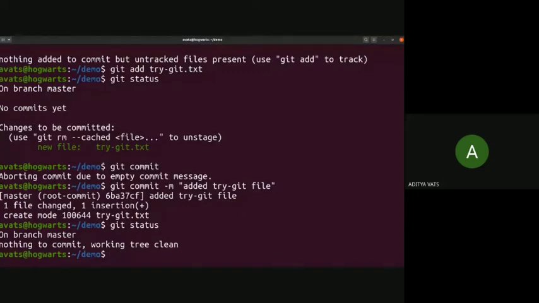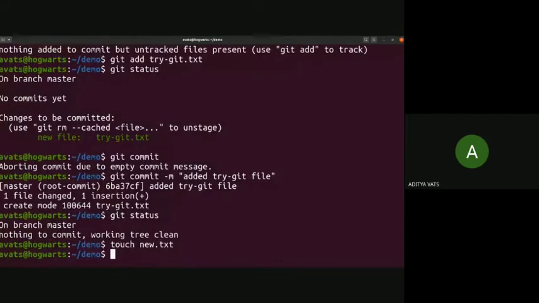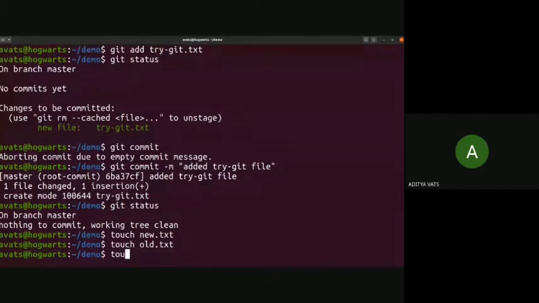Okay, let's start making new transactions. Let's make some new changes. Let's create some new files. I created a new txt file, another txt file, and one HTML file.